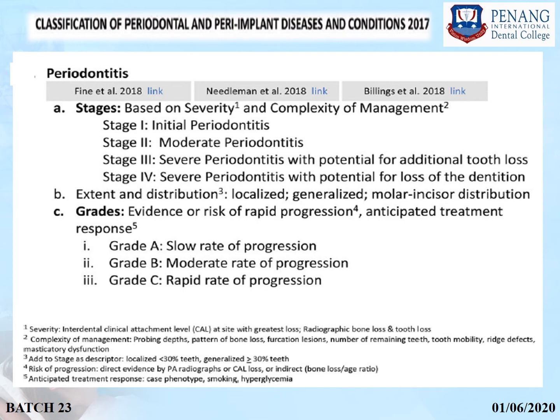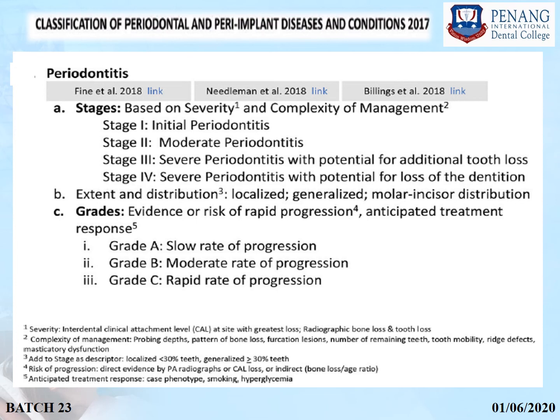This classification was developed jointly by the American Academy of Periodontology and the European Federation of Periodontology, which is AAP and EFP. A soft copy of this classification has already been given to all of you to read and discuss with us. If you have any doubt or confusion regarding that, you can come back to the Department of Periodontology.